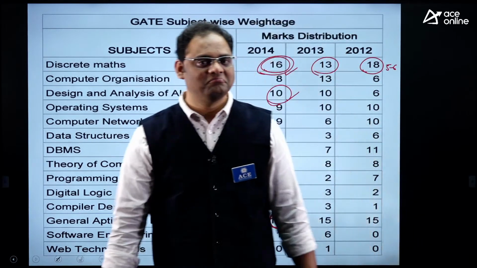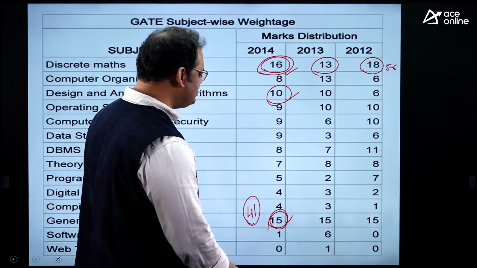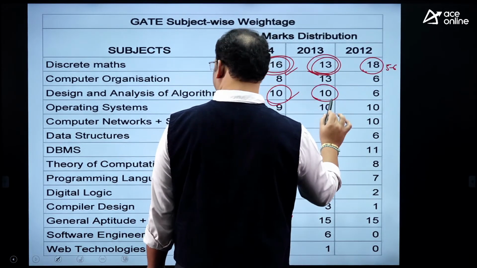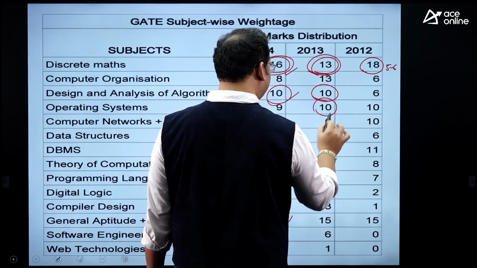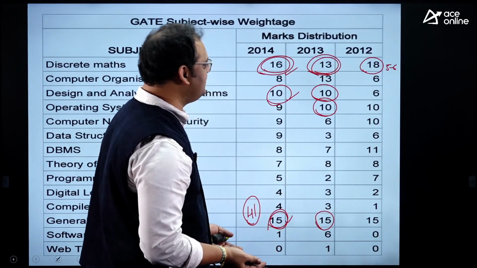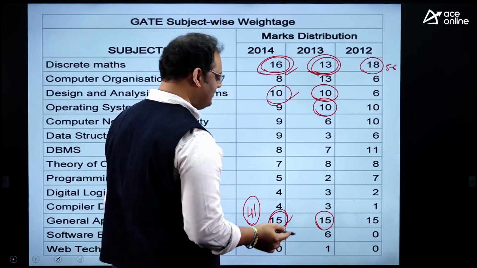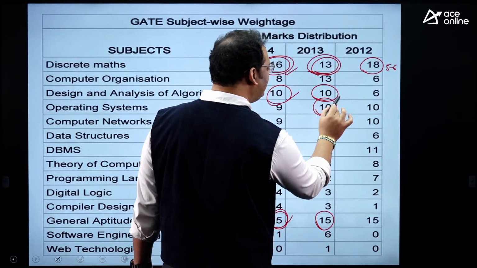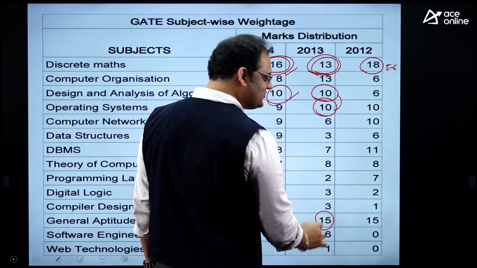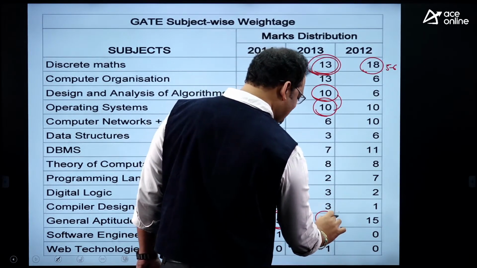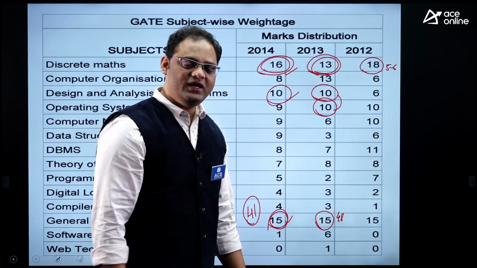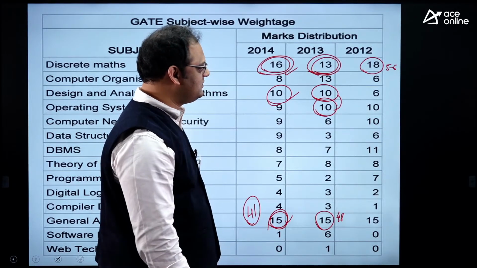Am I right? Let us suppose there is some other student here also, he covered 13 marks here and 10 marks, either OS or this one, and he covered 15 marks. He can also score almost 40 marks like this. So let us suppose, let me take 10 here. So 10 plus 13, 23, and 23 plus 15 here, right? And again you got the marks like this.